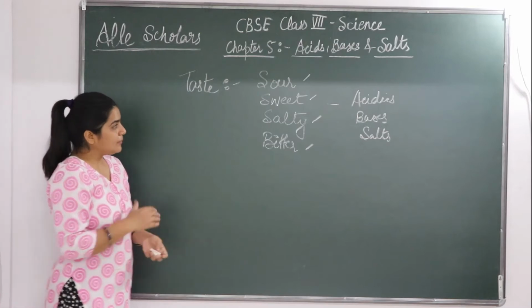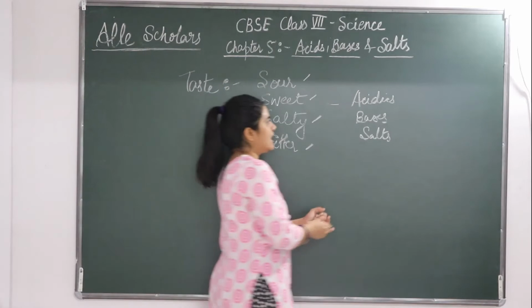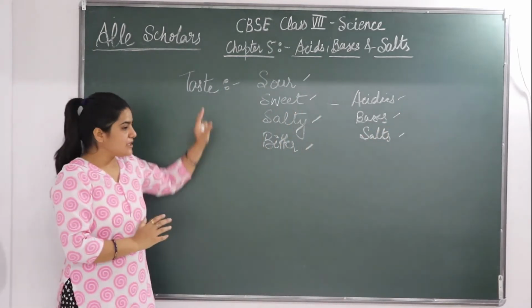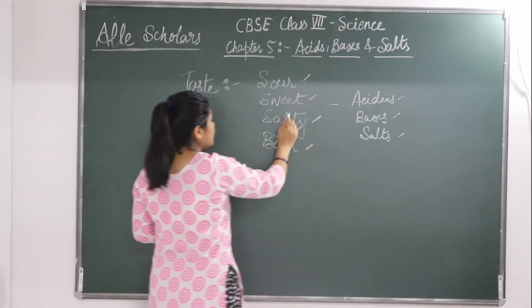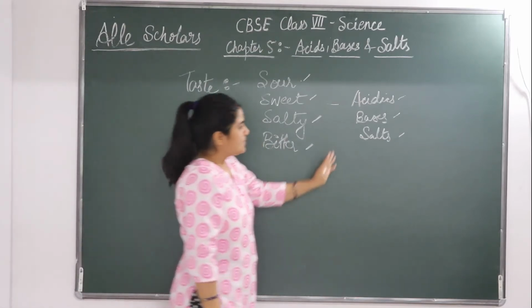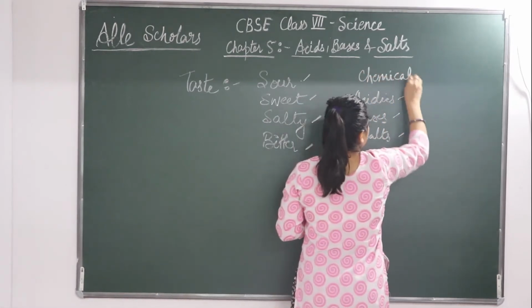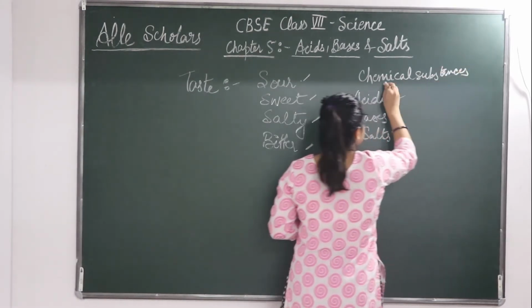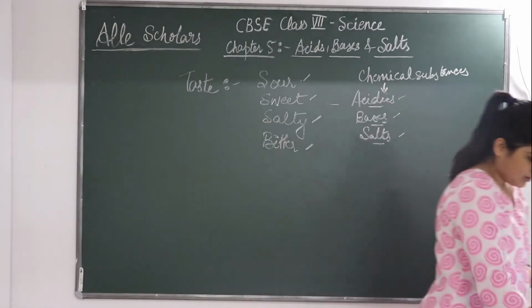On the basis of this nature, whether it is sour, sweet, salty, or bitter, chemical substances can be classified as acids, bases and salts.